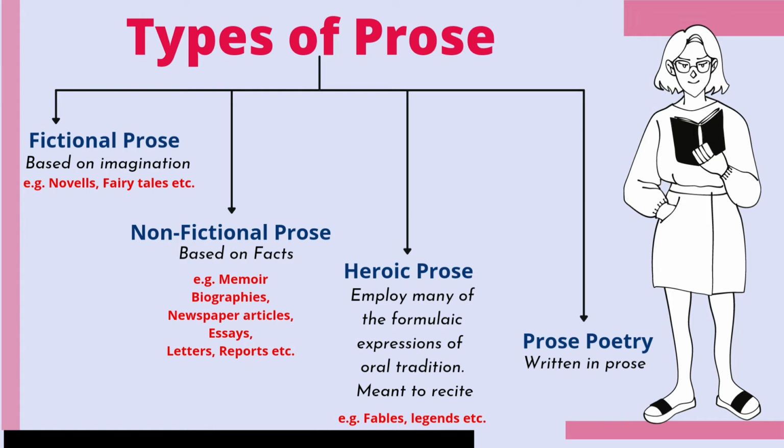Now what is heroic prose? Heroic prose is any written work which is meant to be recited. For example, fables, legends, etc. These are written only for reciting purposes. Now we have one more form, that is prose poetry. It is poetry but written in paragraphs instead of verse. It follows a rhyming structure. The only difference we can see here is that it is written in paragraphs.